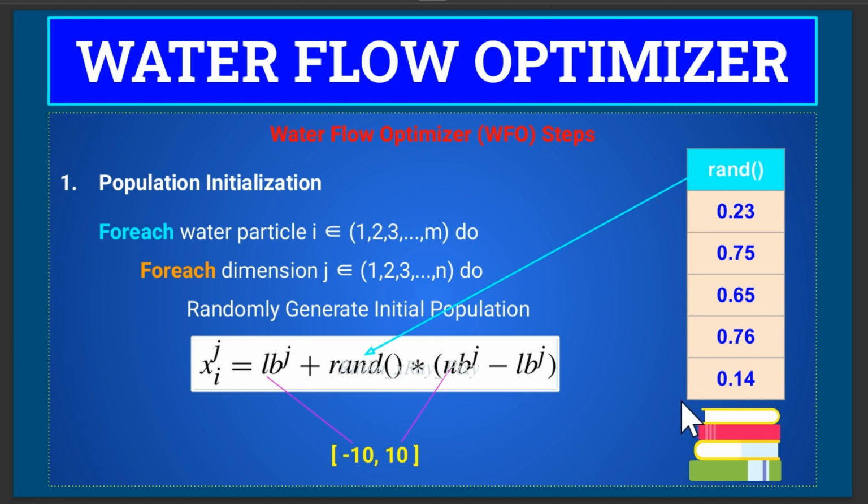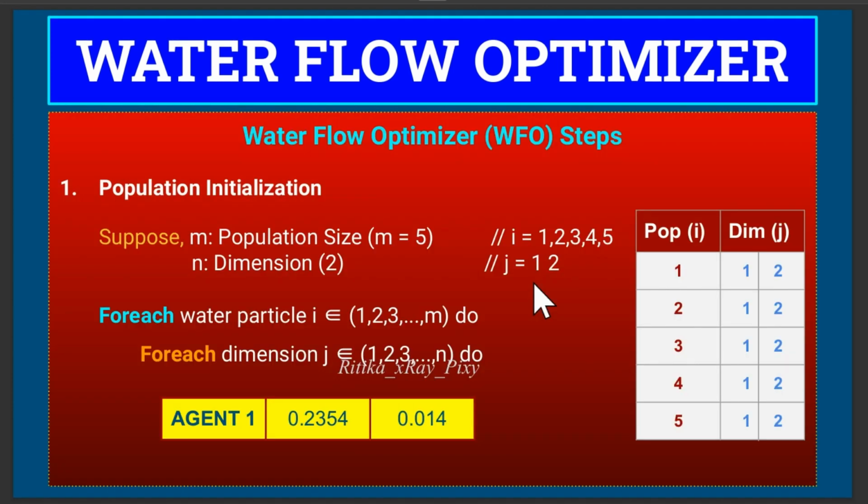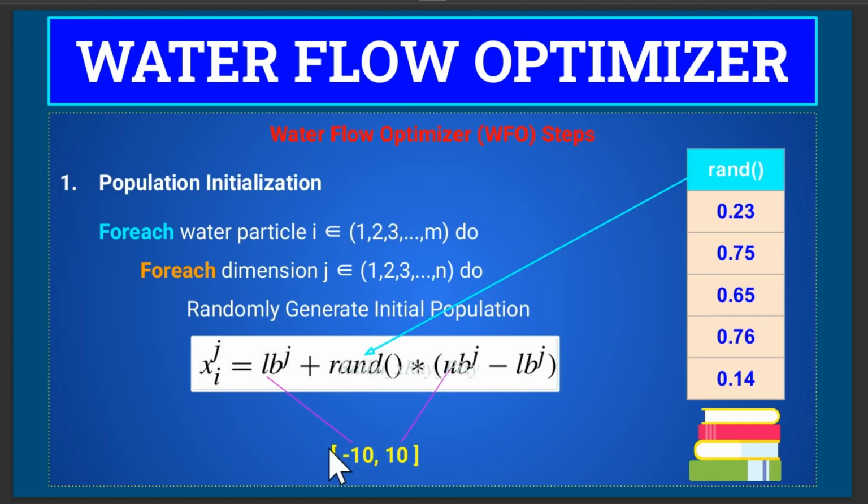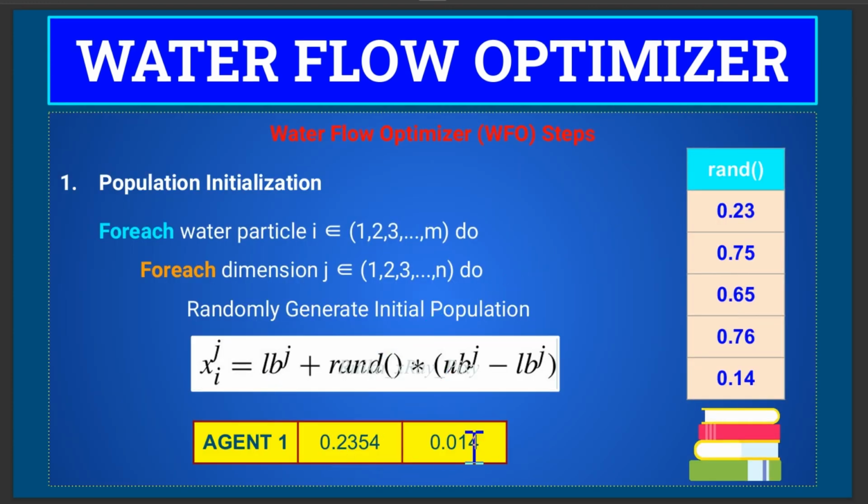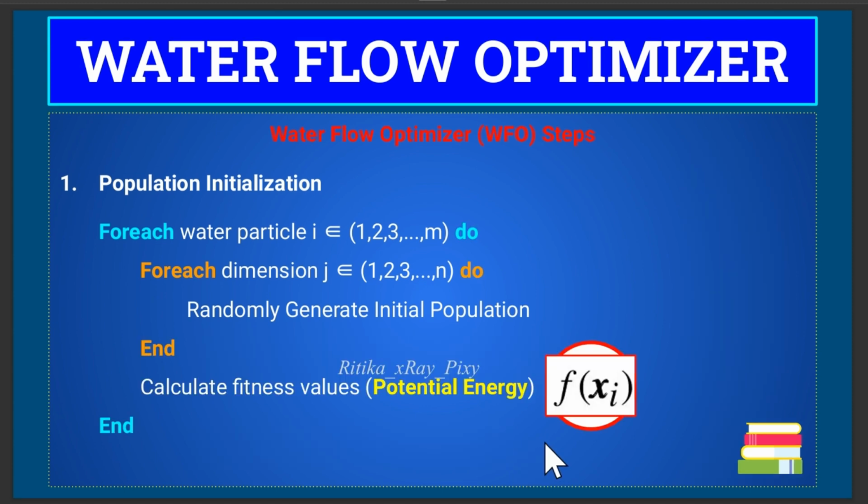Suppose dimension is 2, then for each dimension we will generate a value that is the position of that particle. Like here you can see for agent 1, we have the position for this particle in 2 dimensions. Then we will calculate the potential energy, that is the objective function value of the position of that ith particle. Then we will start the main loop.